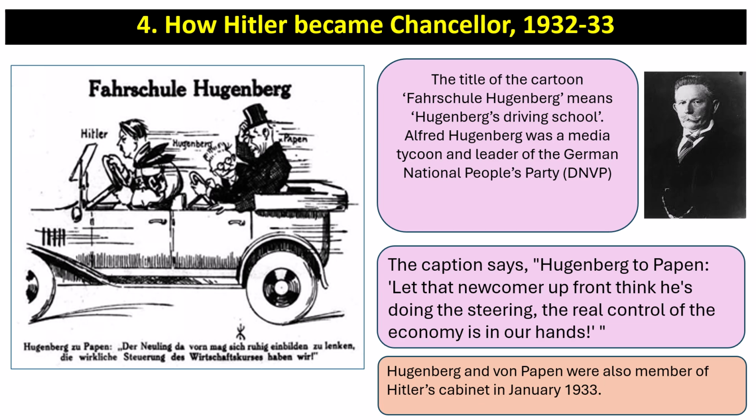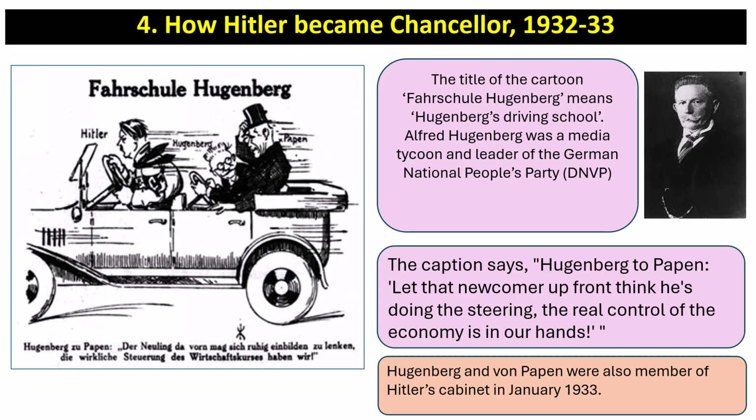So this shows the idea of Hitler being in the driving seat, but actually von Papen being in charge, but it didn't quite work out like this. The title of the cartoon means Hugenberg's driving school. Alfred Hugenberg was a media tycoon and leader of the German National People's Party. The caption says, Hugenberg's Papen, let that newcomer up front think he's doing the steering. The real control of the economy is in our hands. Hugenberg and von Papen were also members of Hitler's cabinet in January 1933.